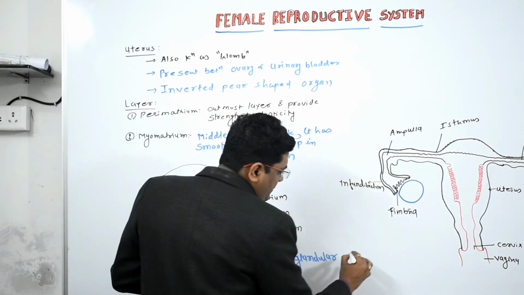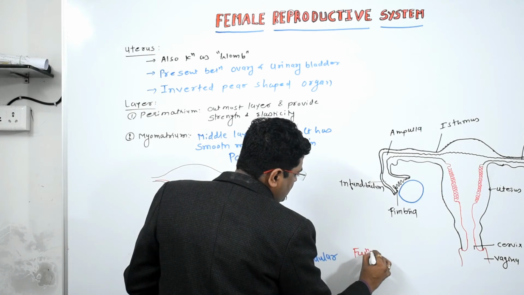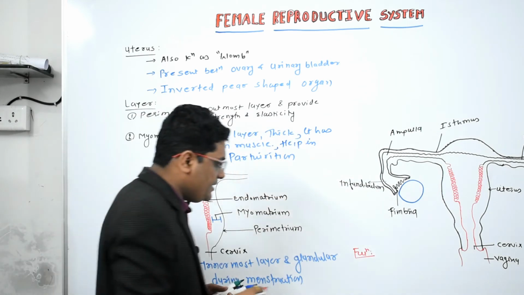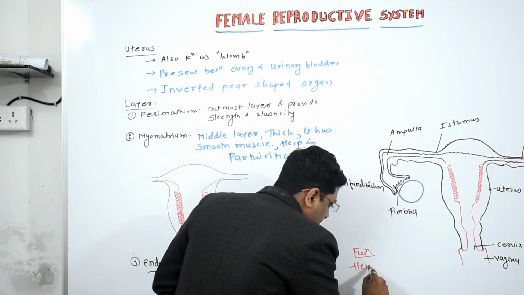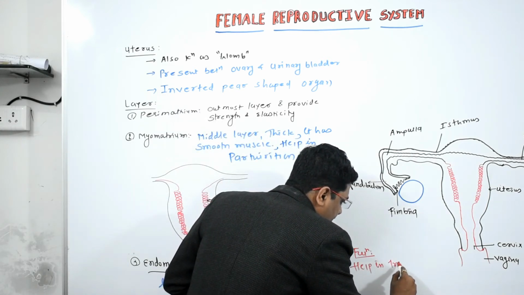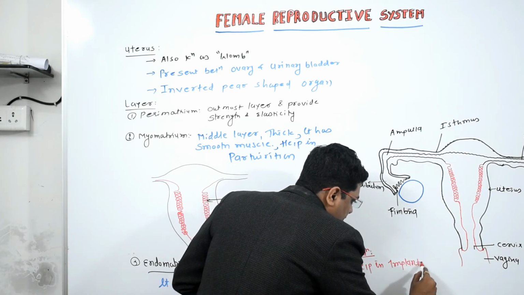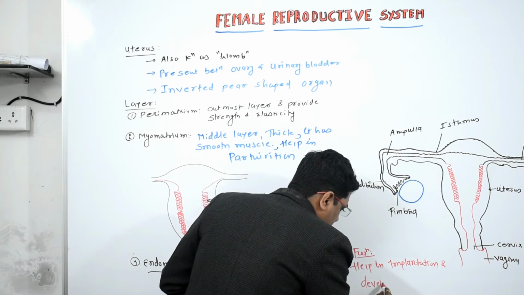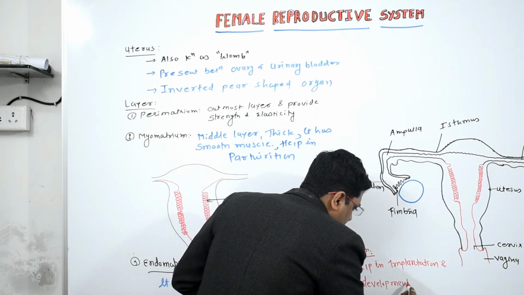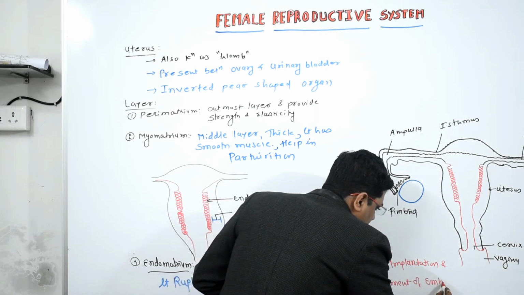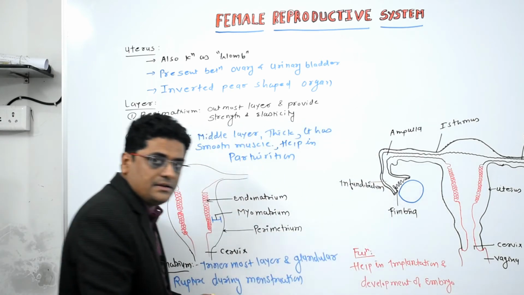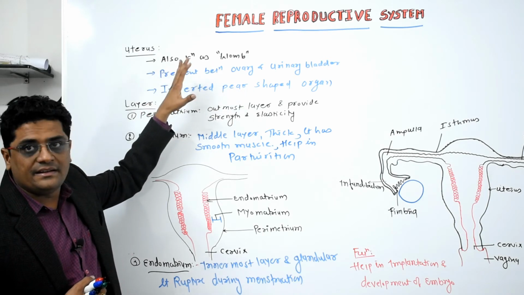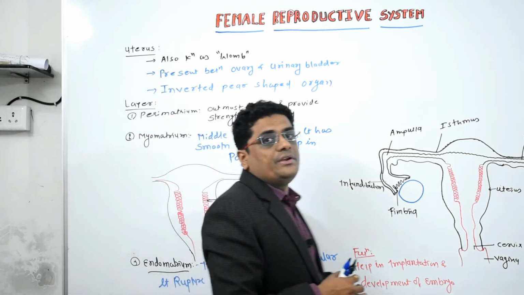What is the function of the uterus? The uterus is responsible for implantation of the embryo and the development of the embryo. Clear?